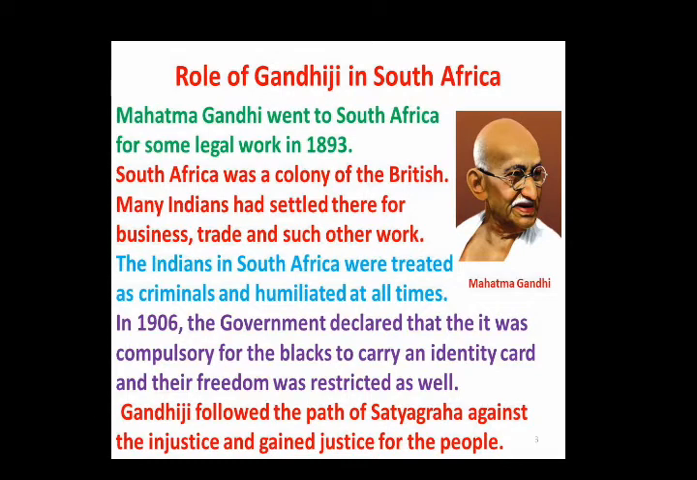In 1906, the government declared that it was compulsory for the blacks to carry an identity card, and their freedom was restricted as well. It means that everywhere, an identity card was made compulsory to roam in the city or the villages. Gandhiji followed the path of satyagraha against the injustice and gained justice for the people. It means his work had started from South Africa.